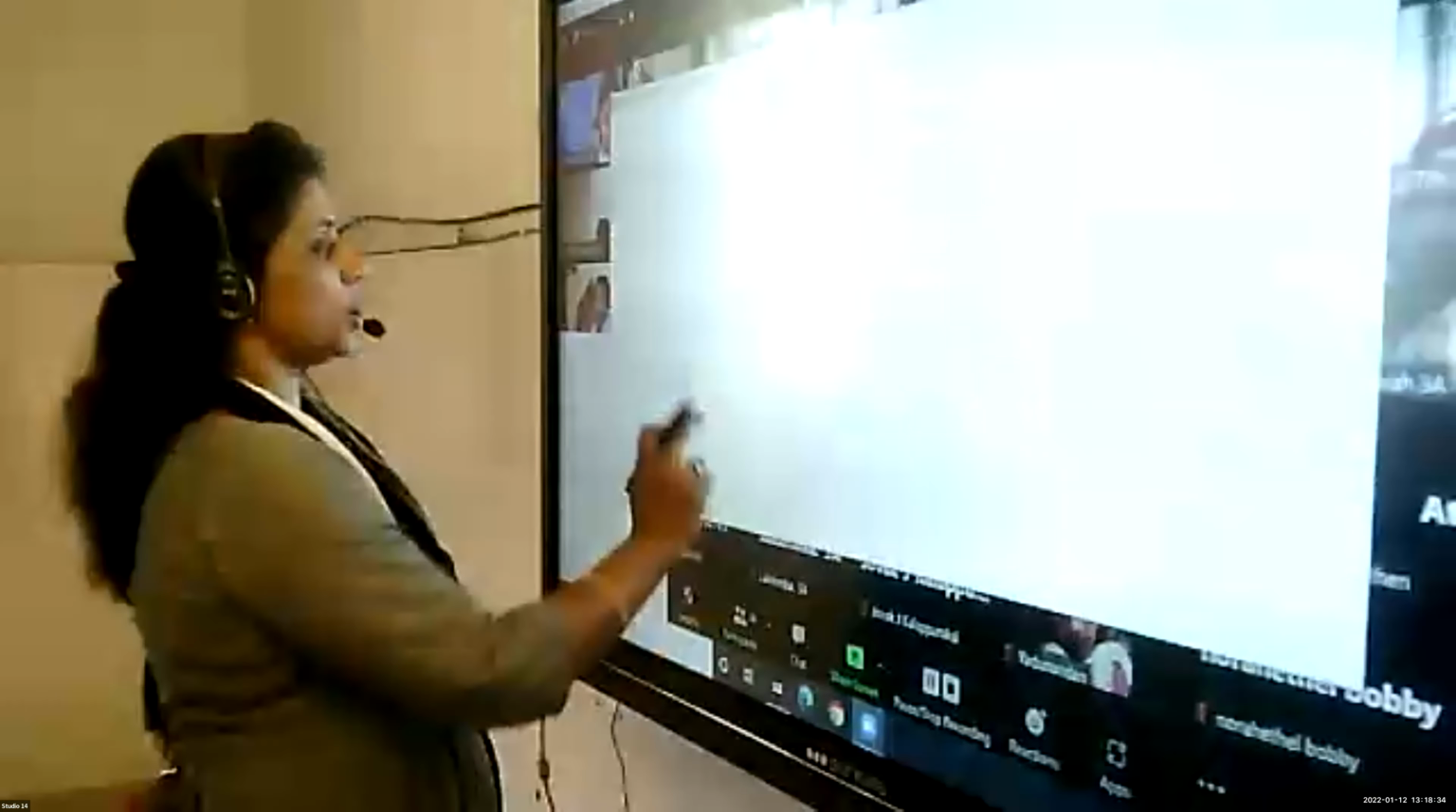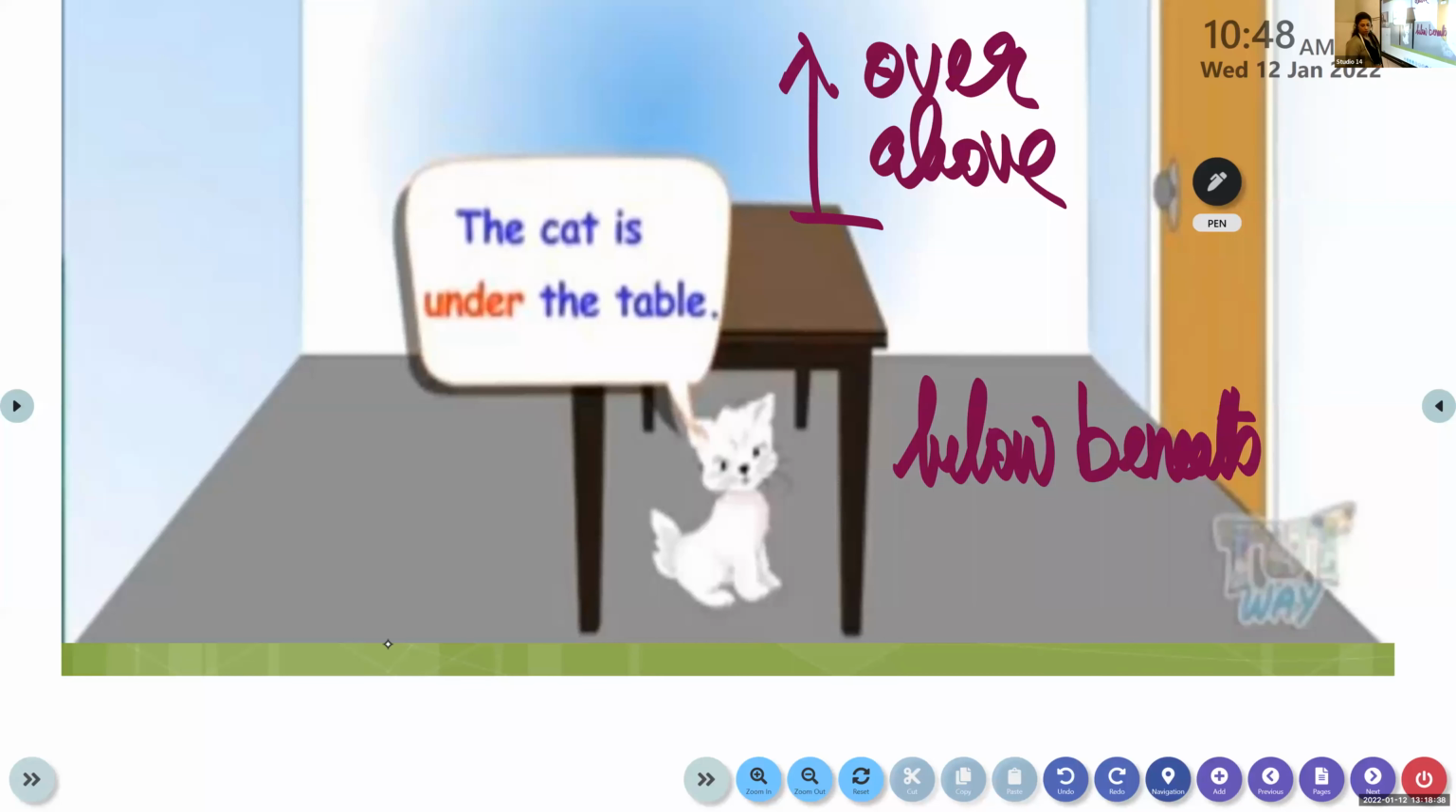So have all of you understood? Okay, children. When it is above, that is, higher than a point, we use over and above. When it is lower than a point, we use under, below, beneath. These are the prepositions we use.